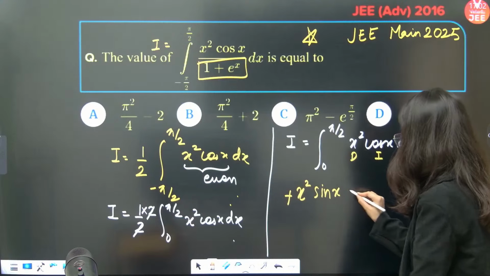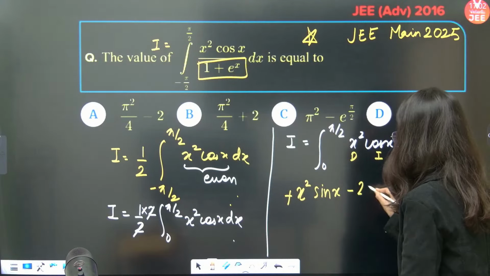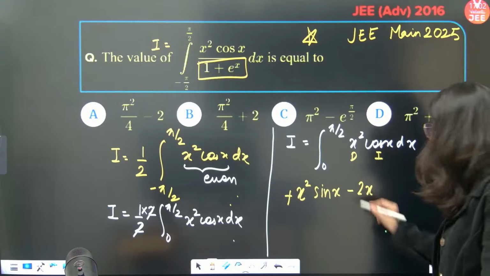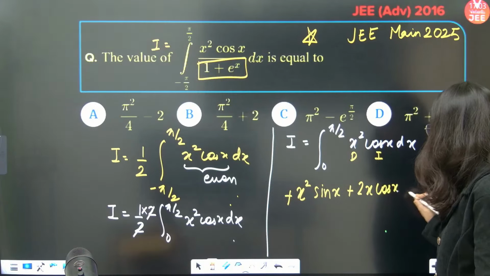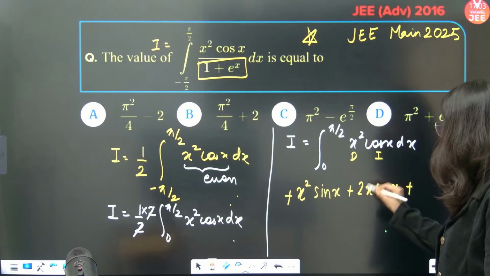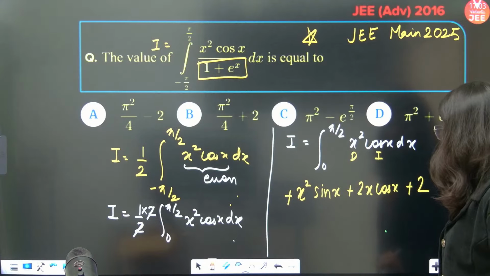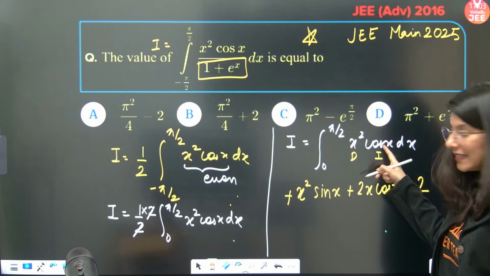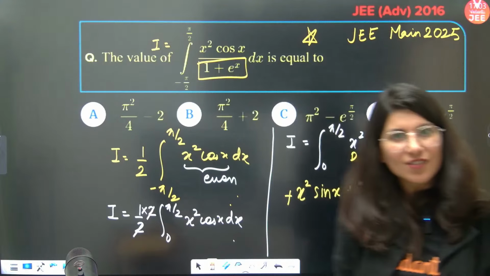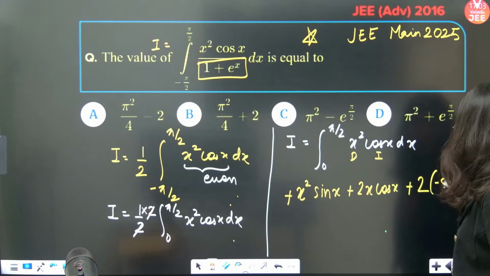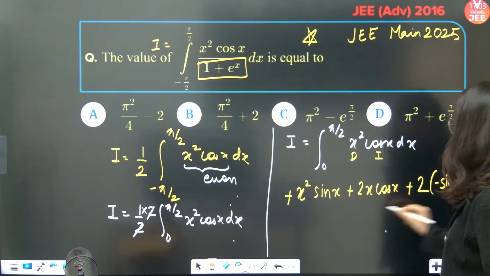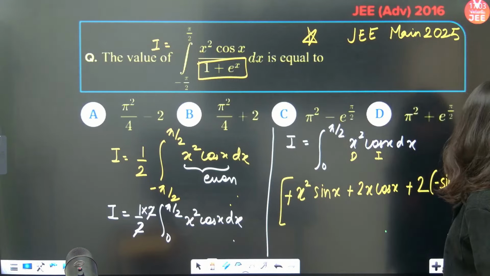Now the same thing you do with the minus sign. X square will be differentiated to 2x, and sin x will be integrated this time. So integration of sin x is minus cos x. Now plus: 2x differentiated gives 2. And now see, you started with cos x, cos x integration was sin x, sin x integration was minus cos x. Now minus cos x integration is going to be minus sin x. So plus, minus, plus, and this is going to be from 0 to pi by 2.